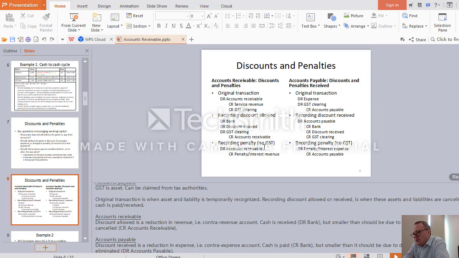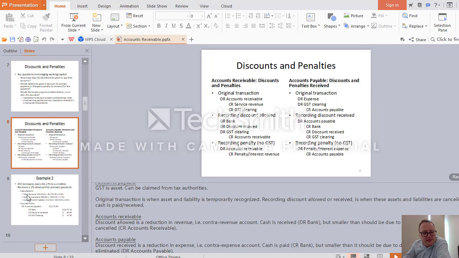What if we don't pay on time or they do not pay on time? Then there will be a penalty. For penalty, there is no GST. So if our clients were late in paying, then we can get a penalty from them. So therefore our accounts receivable would be increased, and simultaneously there will be additional revenue for us. It will be called interest revenue. And the opposite here. If we were late to pay our bills, to pay our accounts, we will get additional expense, and therefore we will debit interest expense, and it would be our additional liability.